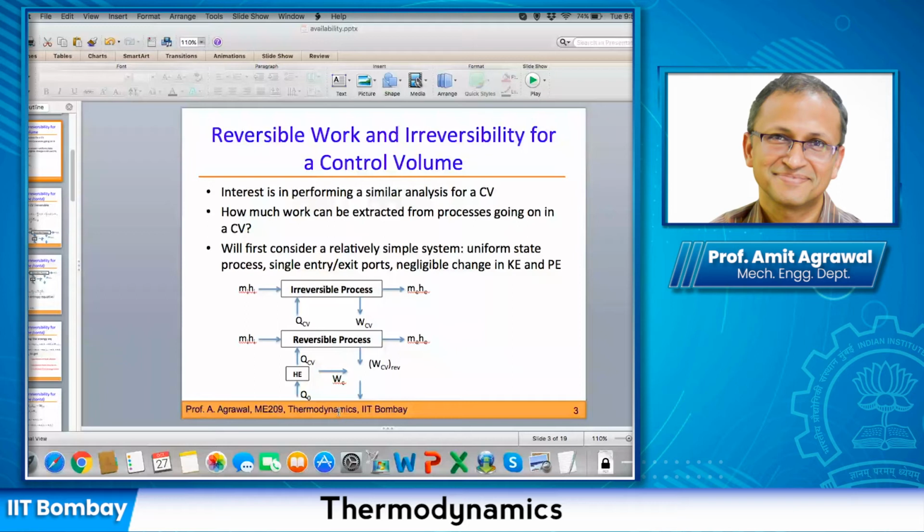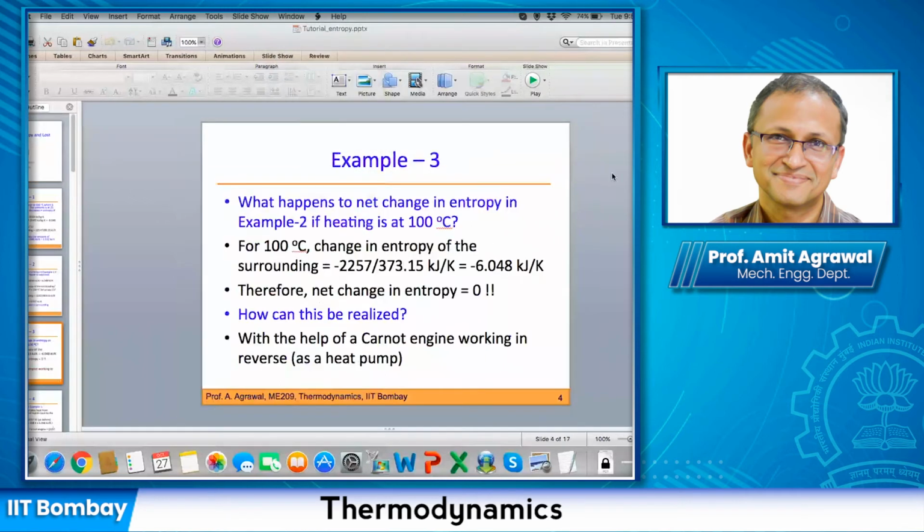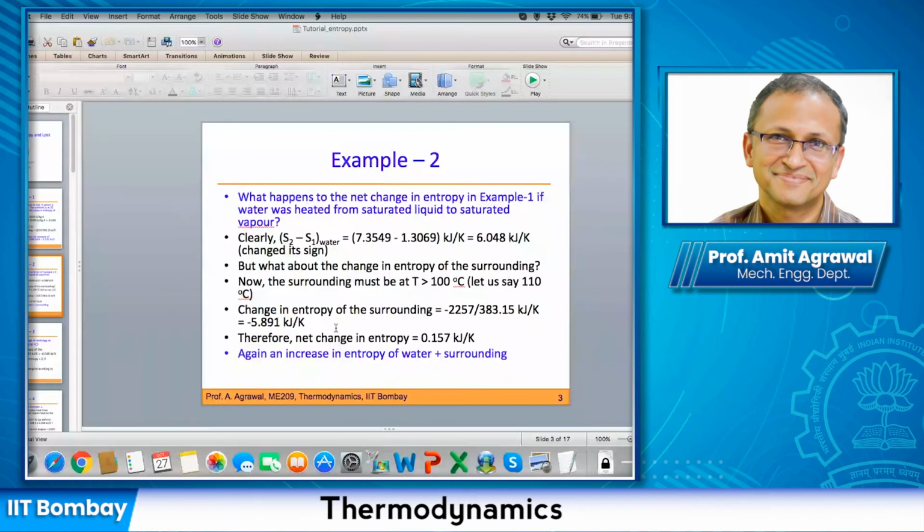Without the heat engine, I mean, just adding QCV, as in the irreversible case? In that case, because the temperatures are different here, you cannot add heat directly. Going back to the example that I showed you earlier, if you are adding heat at, let us say, 110 degrees Celsius, then the net change in entropy is not zero.